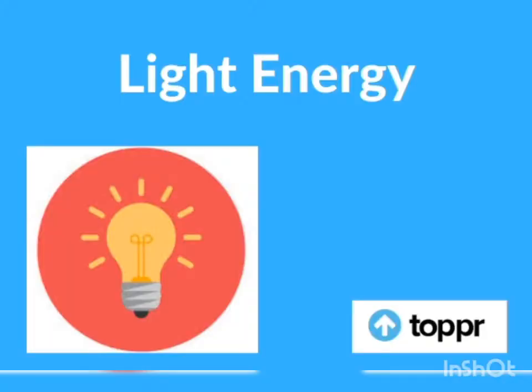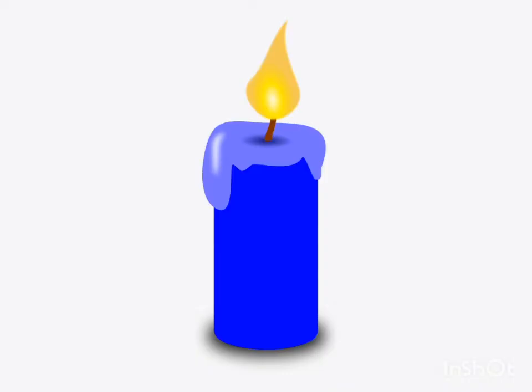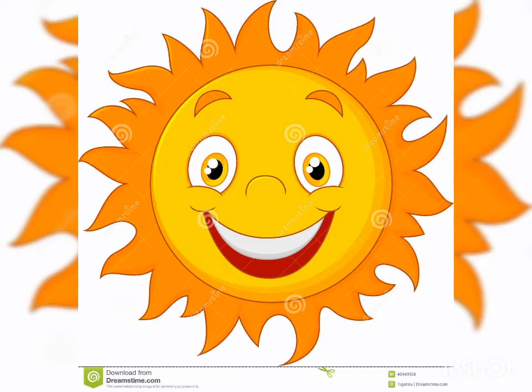Second one is light energy. Light energy helps us to see things around us. Example, electric bulb, lamp, tube light and candle are some sources of light energy. The sun is also a source of light energy.